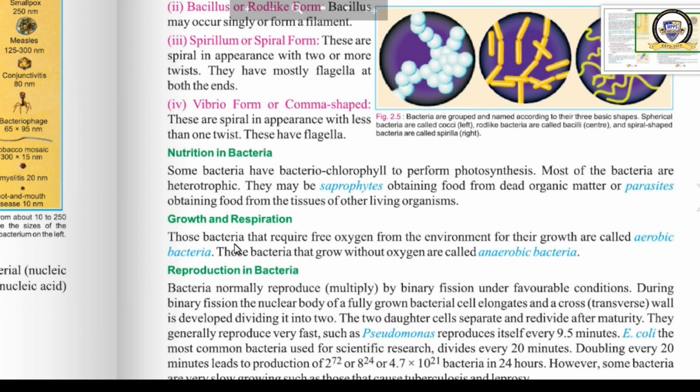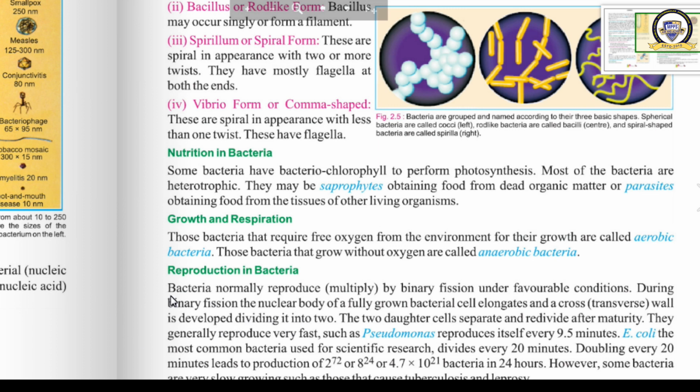Those bacteria that require free oxygen from the environment for their growth are called aerobic bacteria. Those bacteria that grow without oxygen are called anaerobic bacteria.